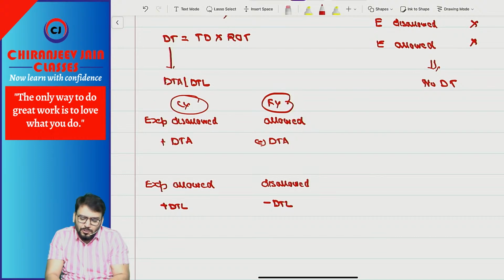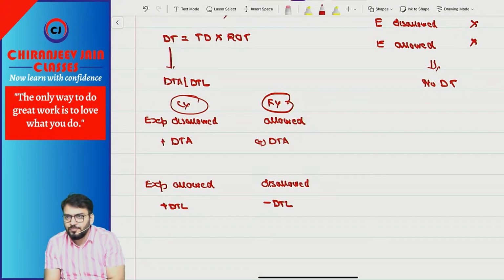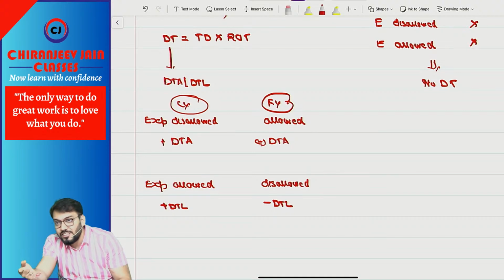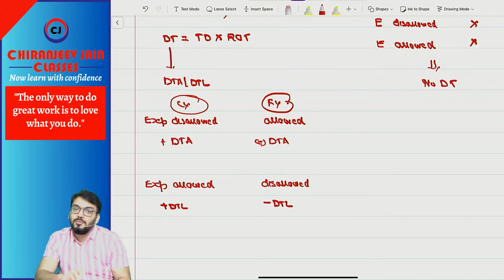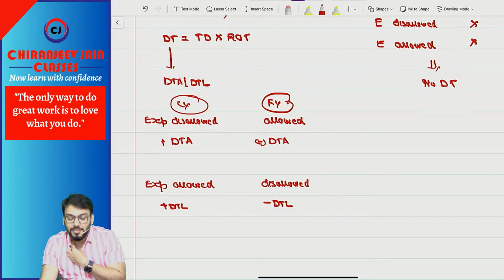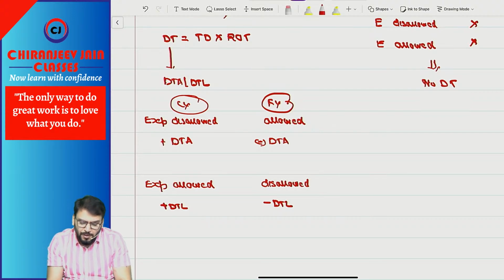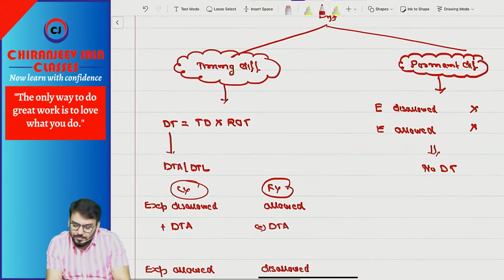Correct. So if you know this much, you can answer any question. Simple thing: whenever any doubt comes, think about the future. In future are we paying higher tax or lower tax due to that disallowance or allowance? If you are paying higher tax, create DTL right now and reverse in future years. If you are paying lower tax in future, create DTA right now and reverse in future. Understood? I think you have understood this point. Any doubt? No doubt?